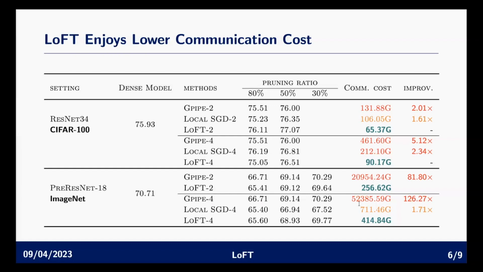Our result shows that our LoFT algorithm, when partitioned into 2 or 4 subnetworks, achieves comparable accuracy with the two baseline methods, while achieving improved communication cost. In particular, compared with GPipe 2 and GPipe 4, we achieve communication cost improvements of 80 to 120 times. And compared with local SGD, we achieve a 1.5 times communication cost improvement.